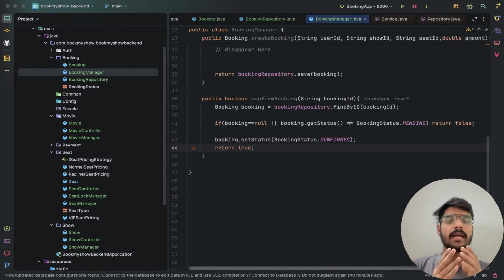So we have two methods: a createBooking method, in which we use a pending status. Then there is another method, the confirmBooking method, which is used to confirm the ticket afterwards, after the payment, after any detail specification, anything else.